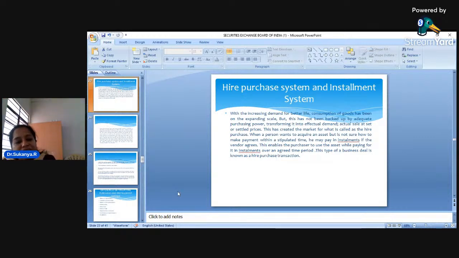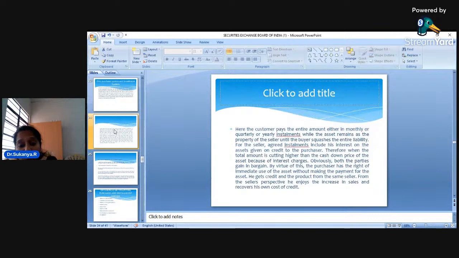Okay, but what happens in this installment system, as all of us know very clearly? Now let us say I want to purchase a mobile phone in installment. I go to the mobile company, and let us say I purchase one Samsung mobile phone. So they say the price of it is 30,000. I cannot afford to pay 30,000 once for all. I will give 5,000 as down payment. The remaining money will be paid by me in the form of installment. That is nothing but the equated monthly installment. And dear students, this EMI that I pay will be towards the principal amount, as well as it will also include a percentage of interest. All of you should keep that in mind.